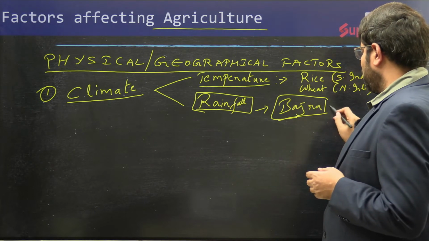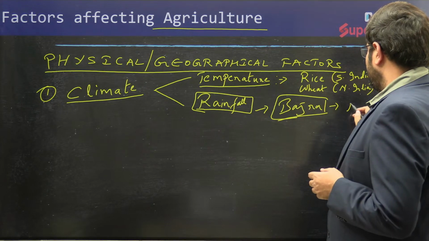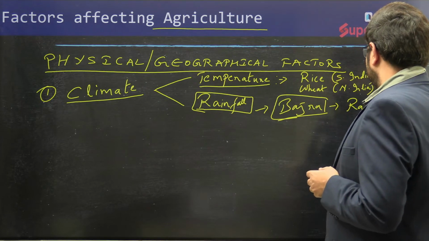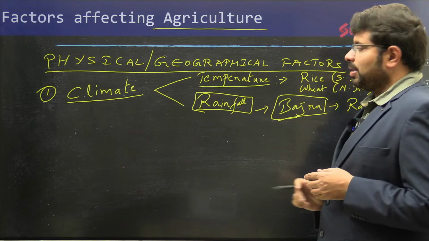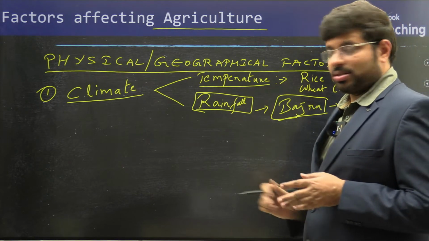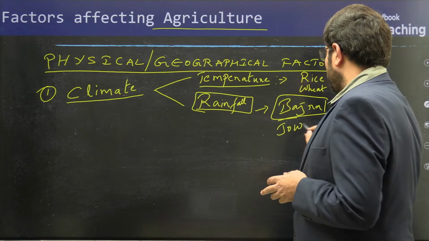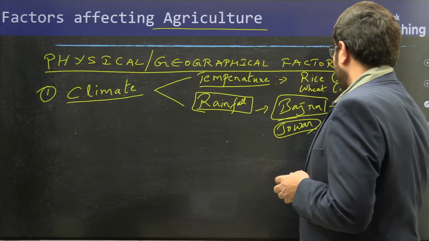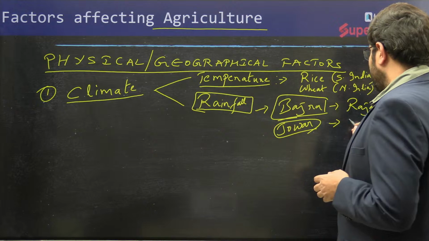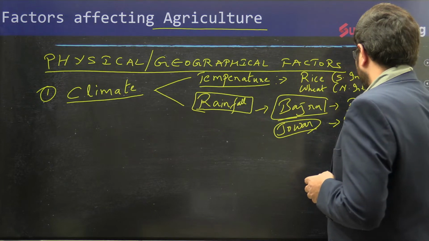Similarly, you can talk about, okay, this is Rajasthan. Similarly, in the regions of the dryland areas, you have jowar. This is also a dryland one, in the rain shadow region of the Western Ghats.